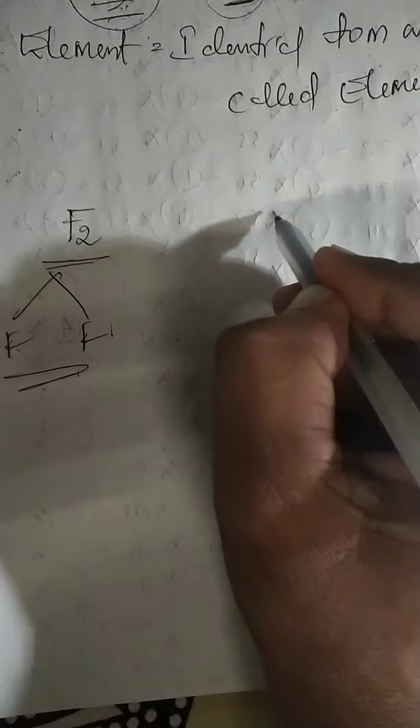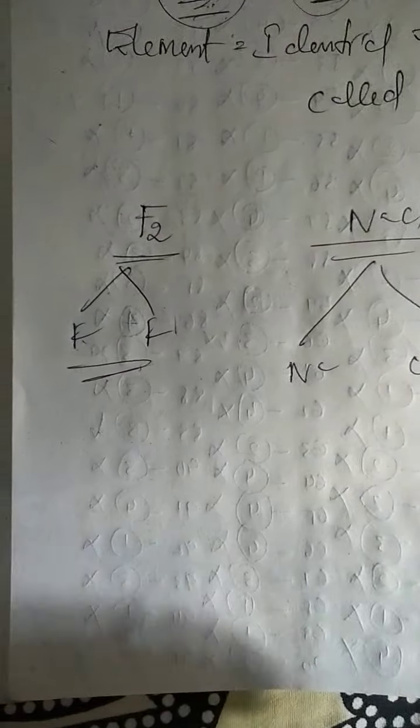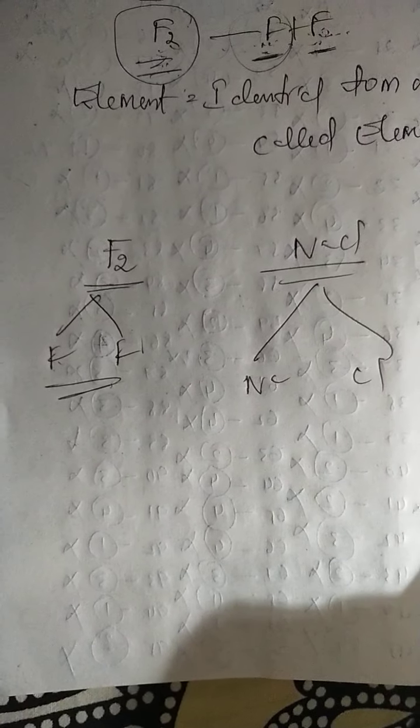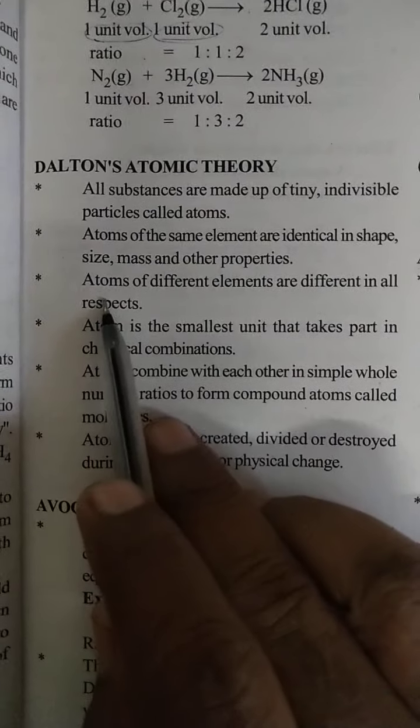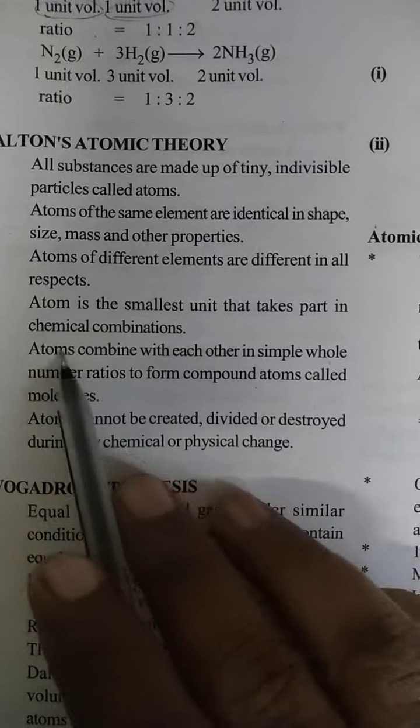Atoms of different elements, for example Na and Cl, contain different properties. This is our important point, my dear students. So atoms of the same element have the same property, atoms of different elements have different properties. So now the third point is atoms of different elements are different in all respects.